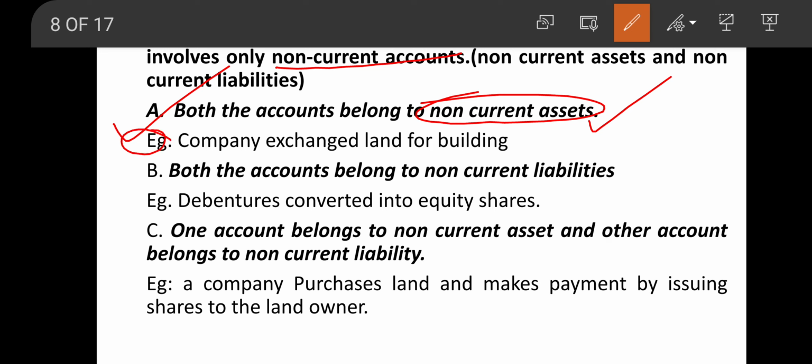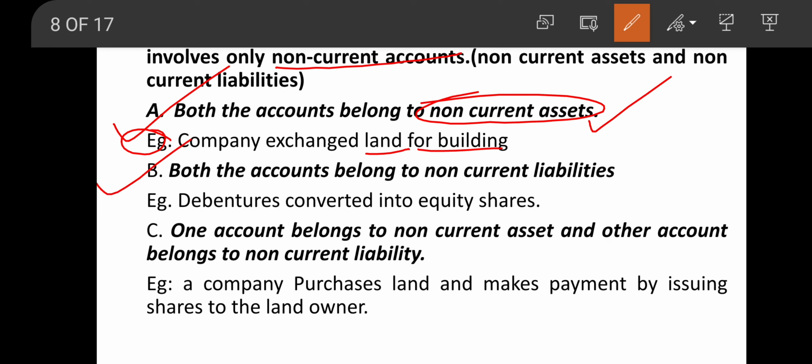Example, company exchanged land for building. So company exchanged its land for building. So there will be no flow of fund. So it is just an exchange of land for building.